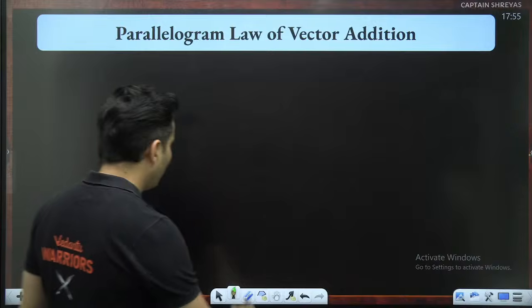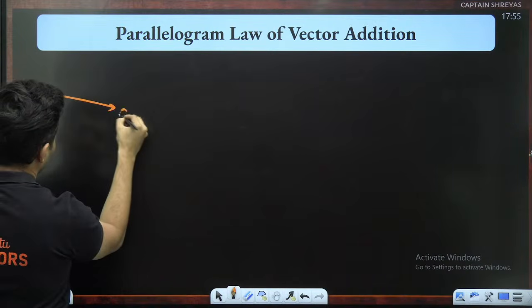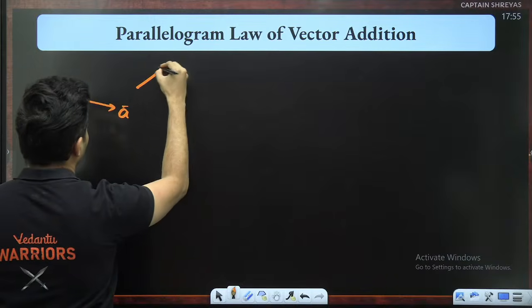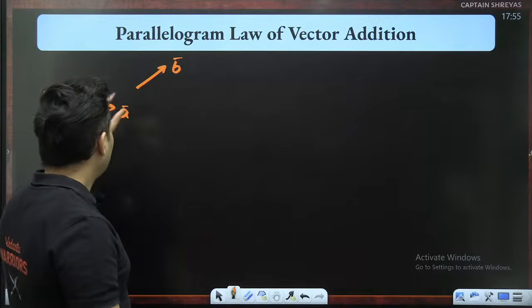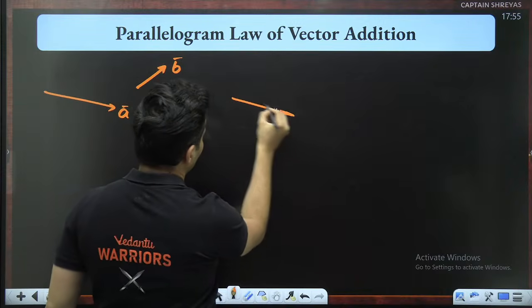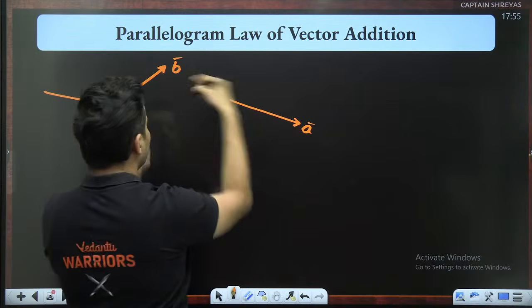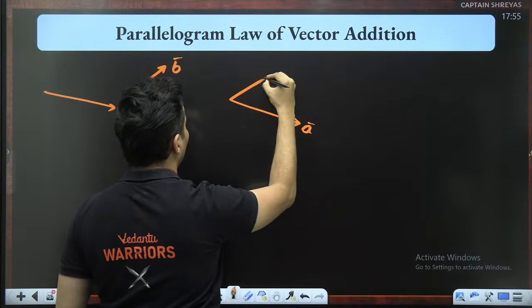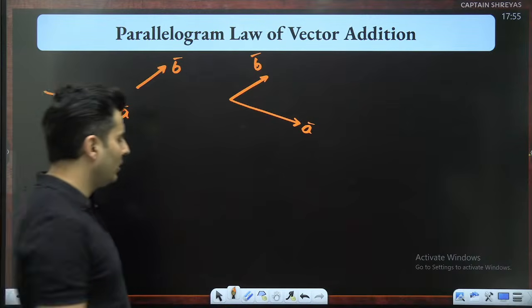Let me explain what I mean. Let's take an example. Imagine this is vector A and this is vector B, and I want to add them using the parallelogram law. Like I said, you will attach the tails together. So let's say this is vector A, this is vector B. I will put it over here. Just leave it as it is. The tails are joined together.